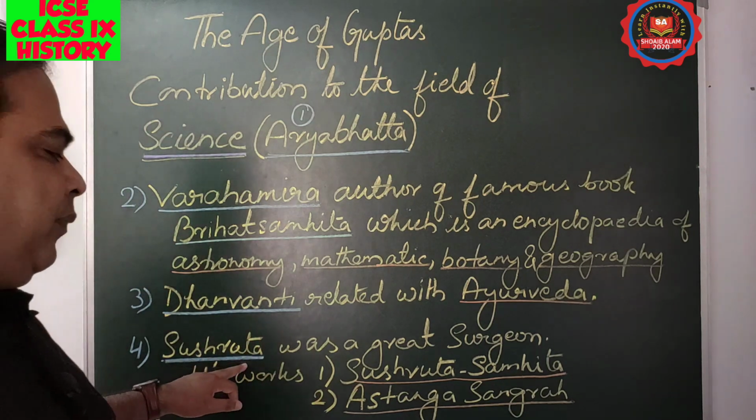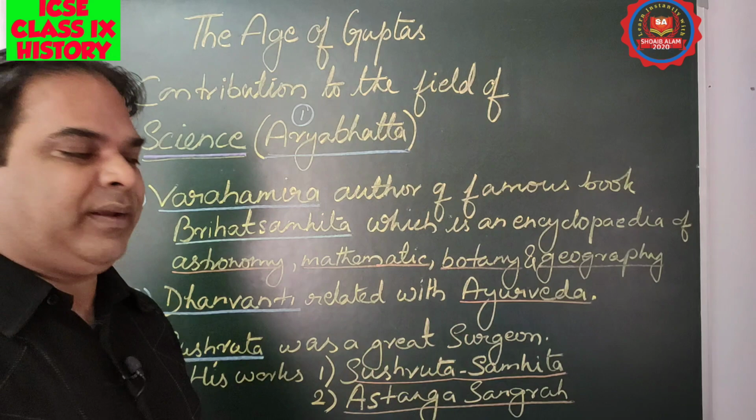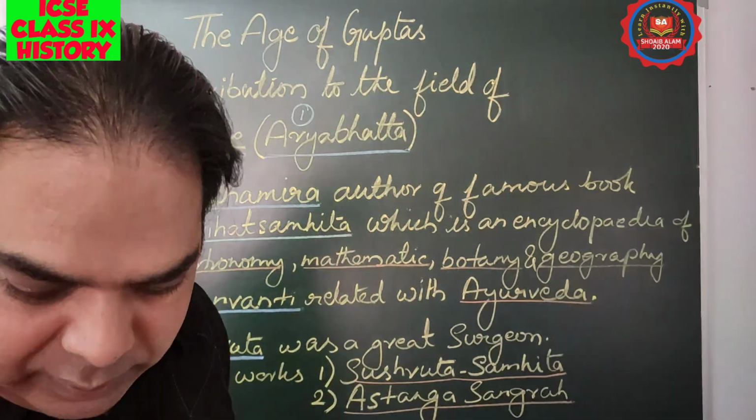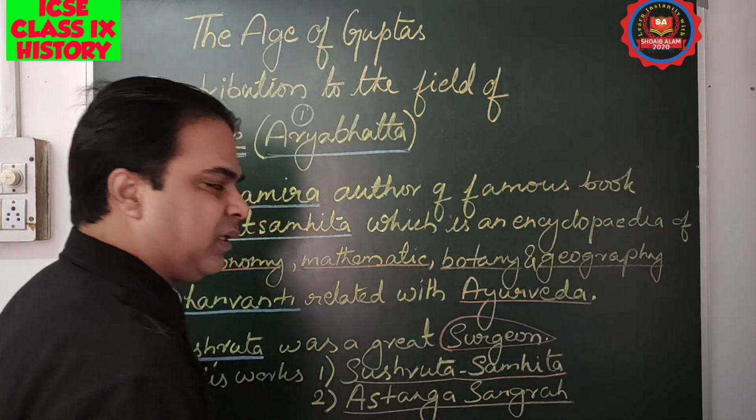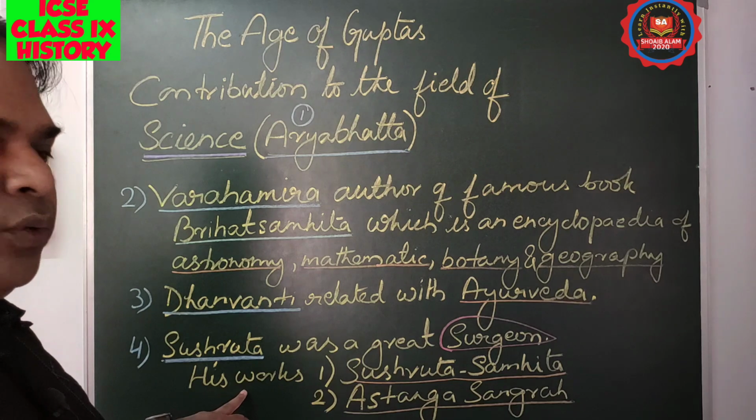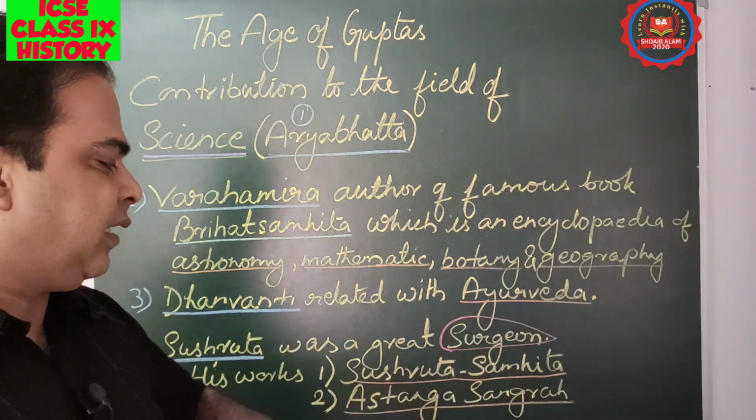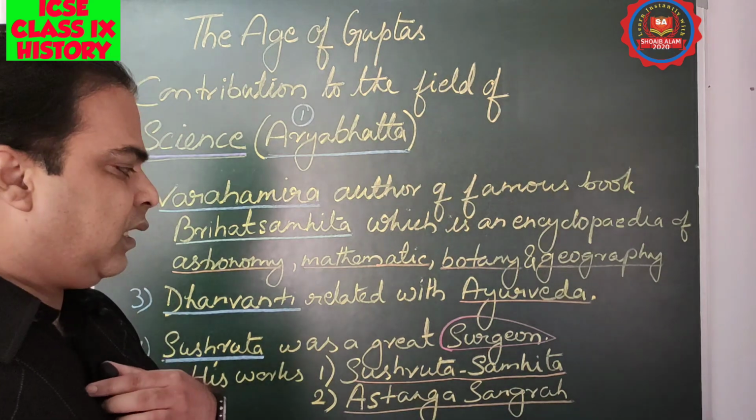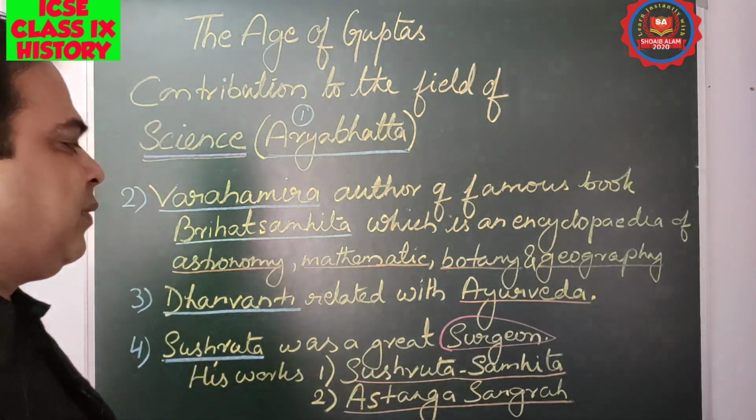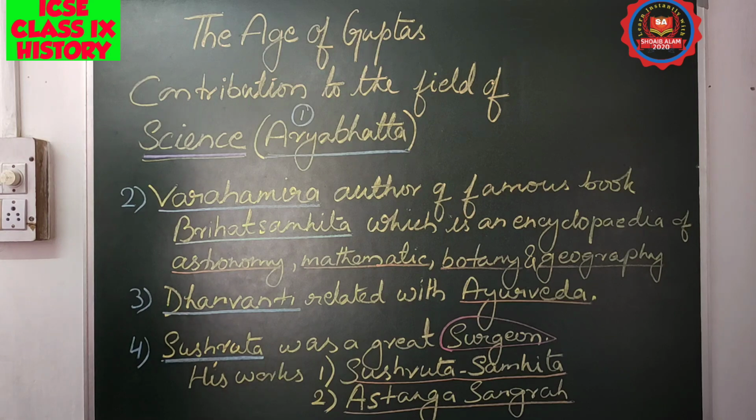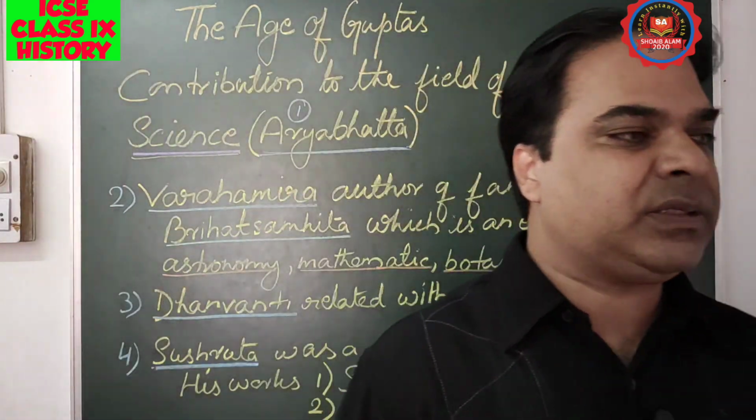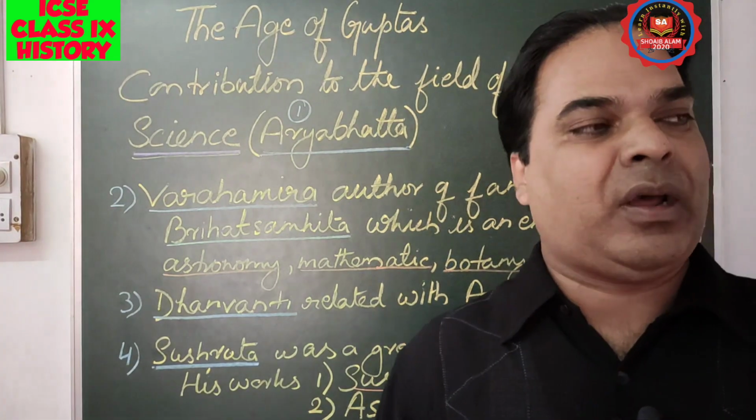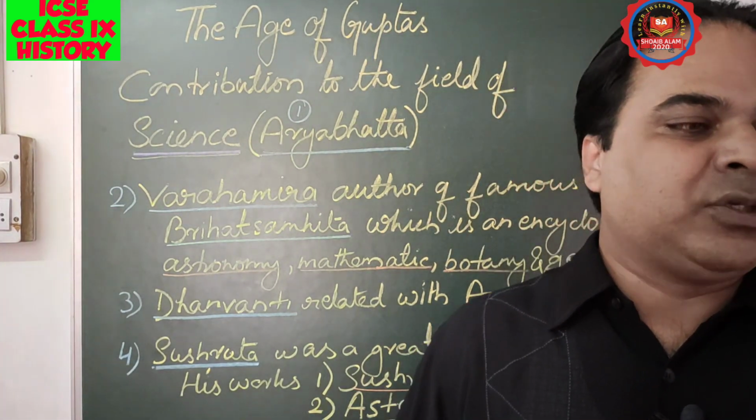Susruta was a great surgeon. You can just remember here, he was a great surgeon. Then his two other famous works are Susruta Samhita and Astanga Sangraha. These were the famous works of his time, and they were the greatest scientists, we can say, astronomers, mathematicians. They were the greatest people of the Gupta period, and we should be proud of their contributions. So we should be proud of our country.